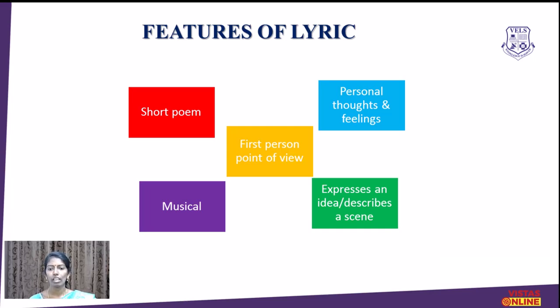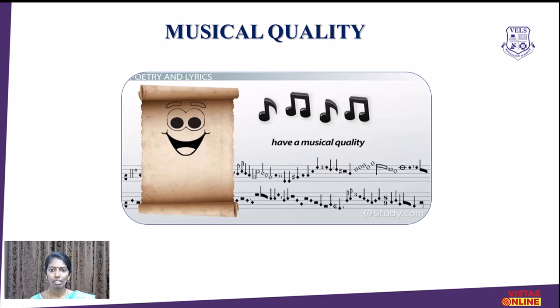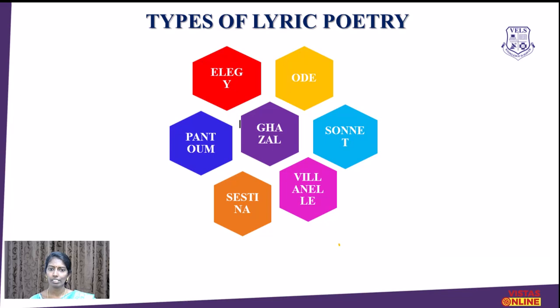Then another important feature of a lyric poem is that it expresses an idea or describes a scene. So it may be an expression of an idea or an emotion, or sometimes it may describe a scene, but from the first person point of view. And yes, musical quality is one of the defining characteristics of the lyric poem.